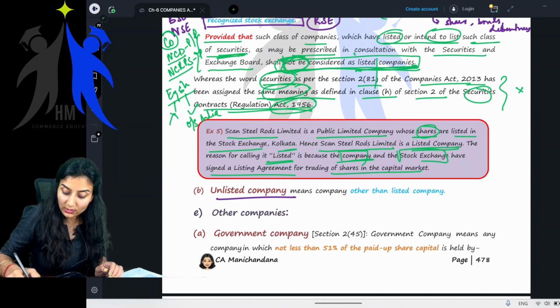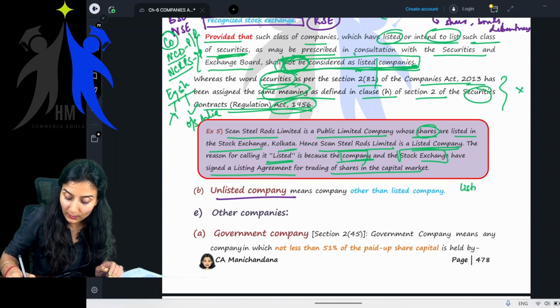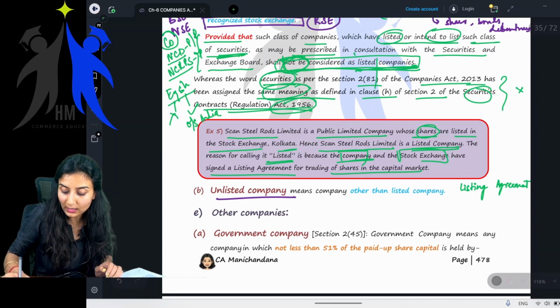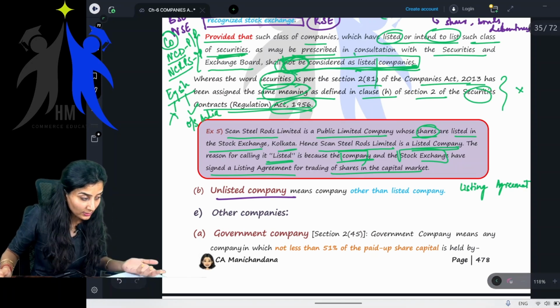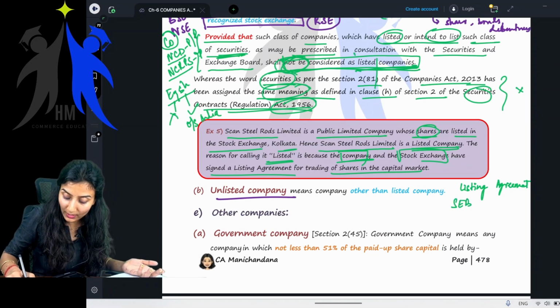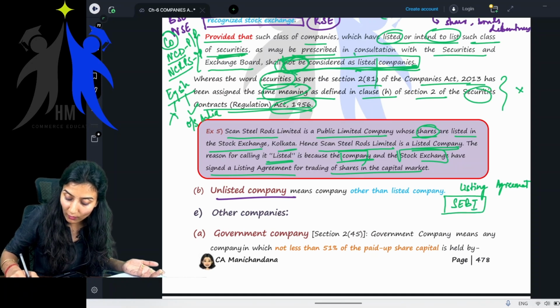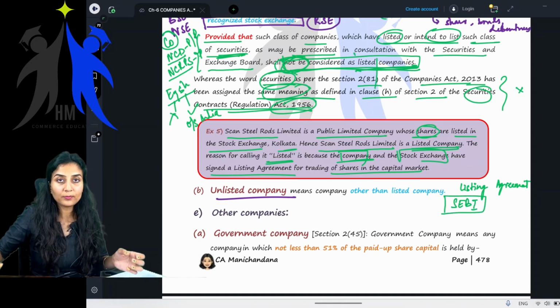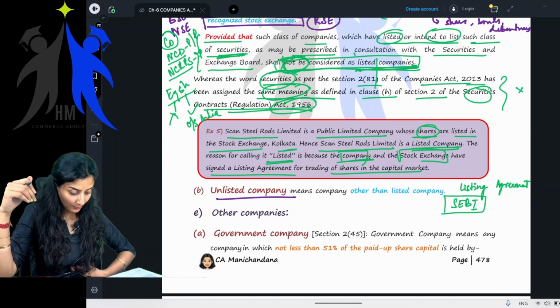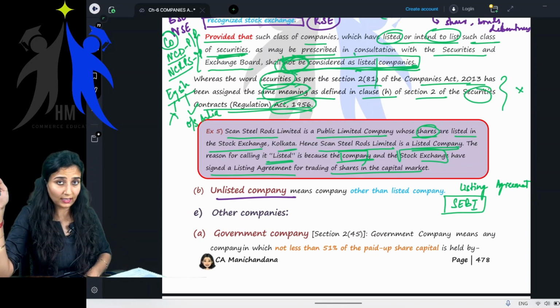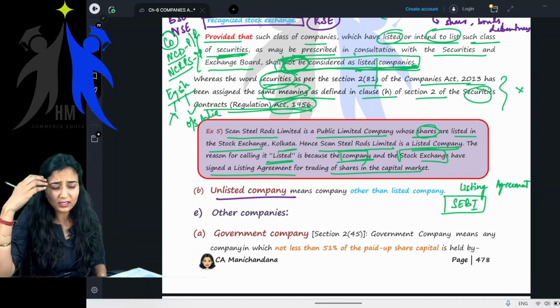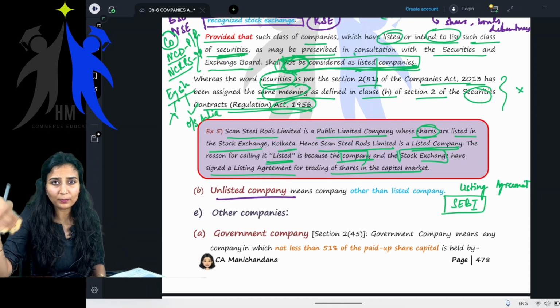See children, for your information, there is something called a listing agreement. Who regulates all of these? SEBI. SEBI is the mother of all of these listed entities. The listing agreement has all the details, and there are so many compliances which the company has to follow.